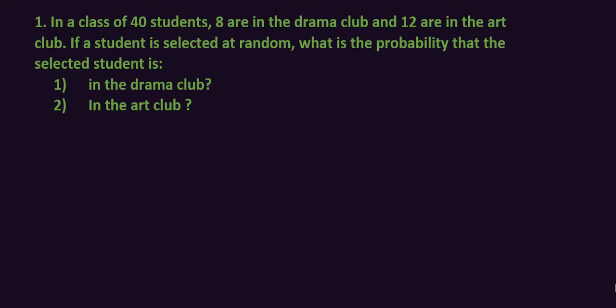So the first one is we are finding the probability of the drama club. Our favorable outcomes are drama club students, and there are 8 drama club students.